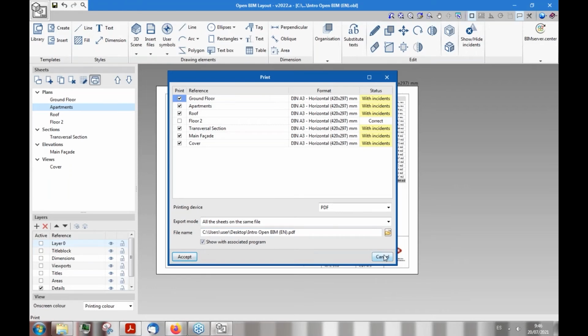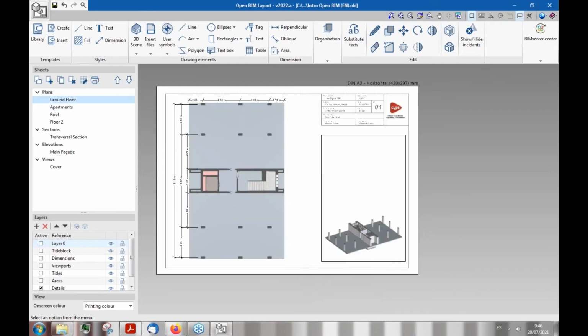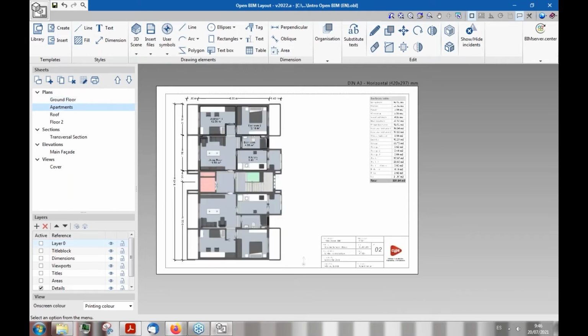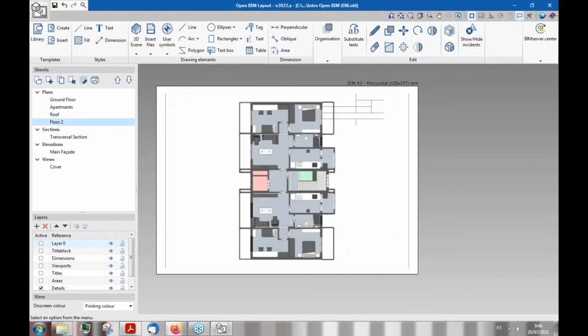Just making a comment here. I really enjoy working with this software, OpenBIM Layout. It's very nice to work with this software. There is something very interesting that wasn't our example today, but our attendees must know that we can combine different IFCs in a same sheet, in a same model with this software.